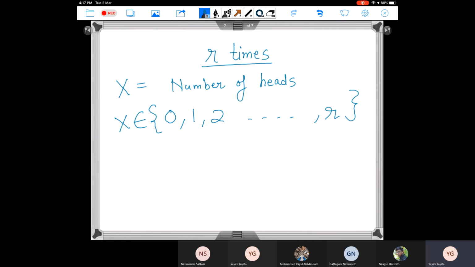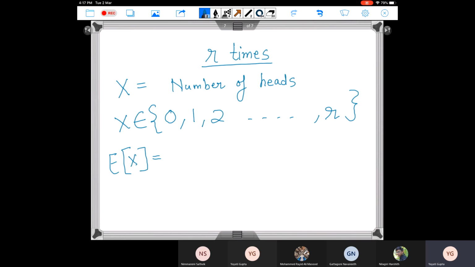Right? So now there are two ways of computing this here. I want the expected value of x here. So if you see here, x is a discrete random variable. I'll show you two ways of doing this. The first way is slightly complicated, again using the same formula which we used previously.